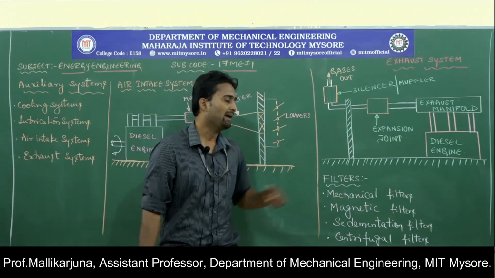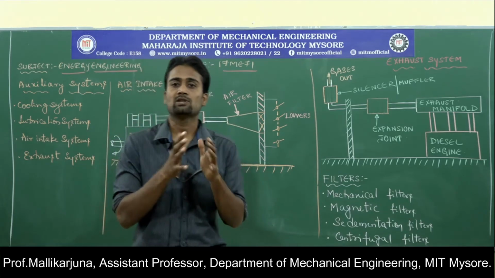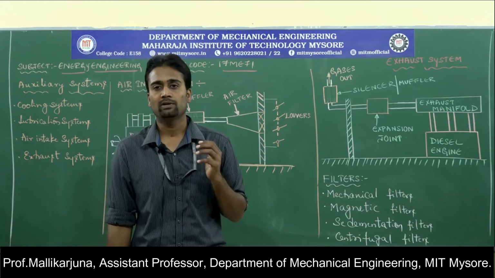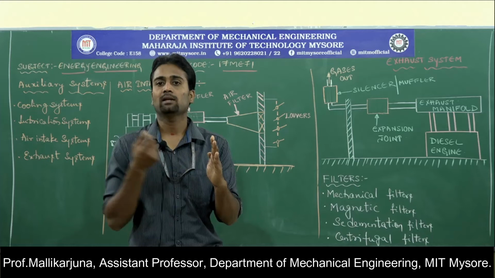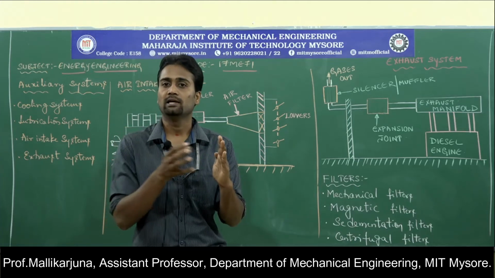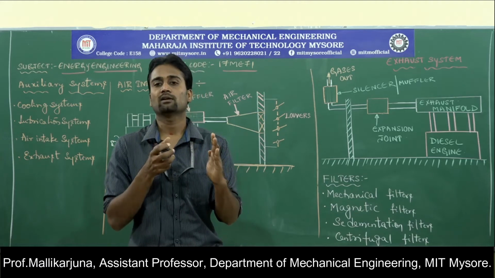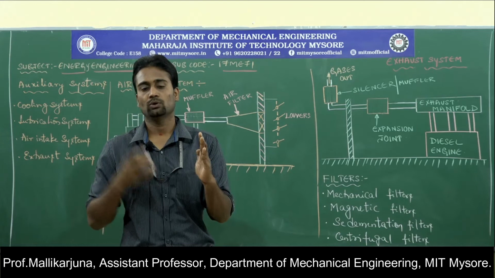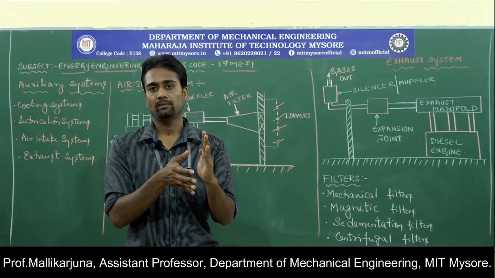Second thing is magnetic filters. As the name itself indicates, the filters are of magnetic type. What is the need for the magnetic type of filter? In case any ferromagnetic substances, iron components, are present in the air as well as the oil, then those iron components need to be attracted and removed. So in the passage of the oil, those magnetic filters are provided.